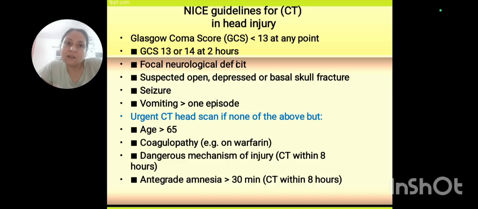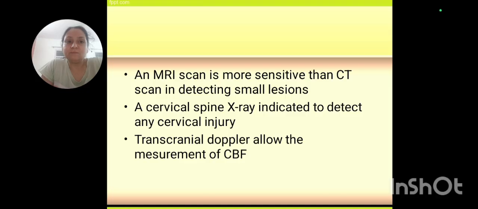So these are certain guidelines which NICE has given us: if there is a neurological deficit, vomiting, if the person is complaining of seizures, if you are suspecting a skull fracture, if the GCS score is less than 13, or 13 or 14, you need to go in for a CT within 2 hours. If the person is having coagulopathy, or antegrade amnesia, that is, the person is not able to remember what happened to him, then in those cases we go in for a CT scan.